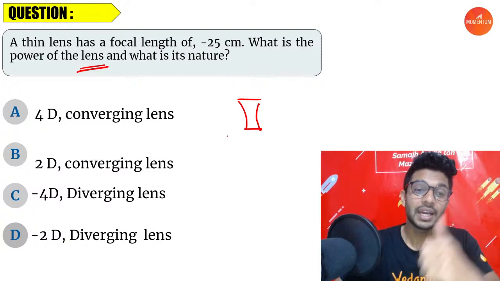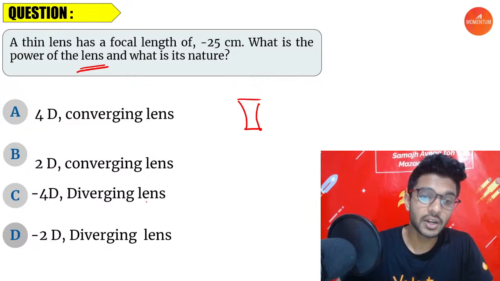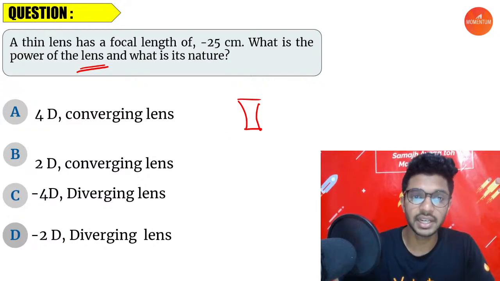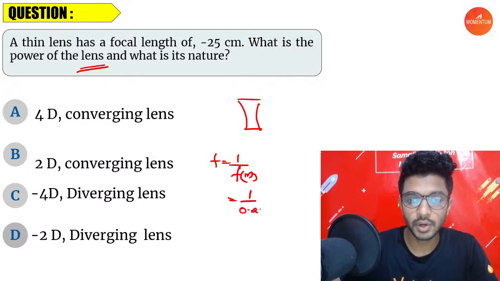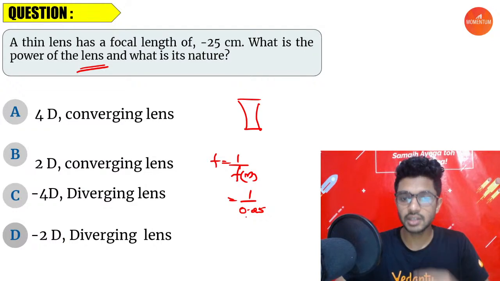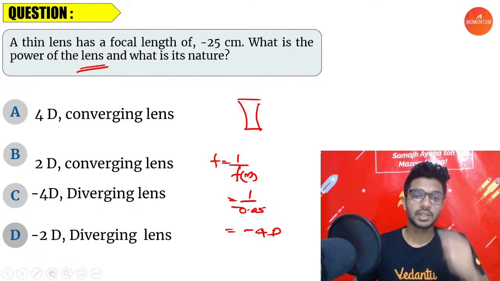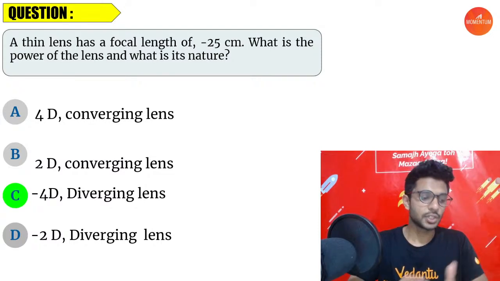Yes, okay. Now tell me this. Concave lenses are always diverging lenses. Okay, that part is done. Now, how to find the power? Power is equal to 1 by focal length in meters. 1 by, what is the focal length in meters? 0.25, because 25 centimeter is 0.25, with a negative sign. So negative of how much? 4, and the unit is diopter. So minus 4 diopter, diverging. That is the answer for this.